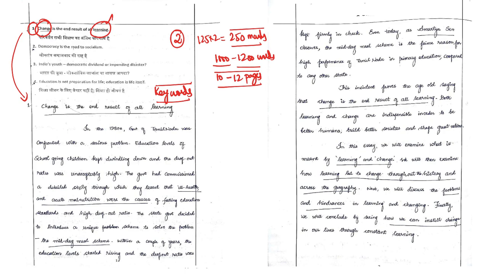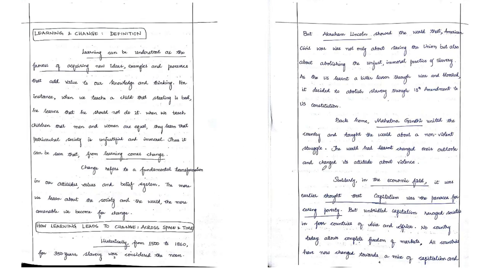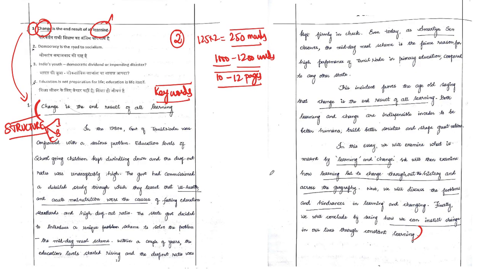Let's now look at the structure of the essay which this topper has presented, friends. You know very well, as in the GS paper, like in essay paper also, the essay should have proper structure. That is, the structure should have proper introduction, body, conclusion. Even here, if you look at it, this UPSC topper, that is All India Rank 1, Anudeep Durishetty, has almost taken 1.5 pages to write an introduction. So this is, I would say, a good way to write an essay introduction, because in an essay paper the introduction can be written to a maximum of even up to 2 pages. So this is something which we can follow.